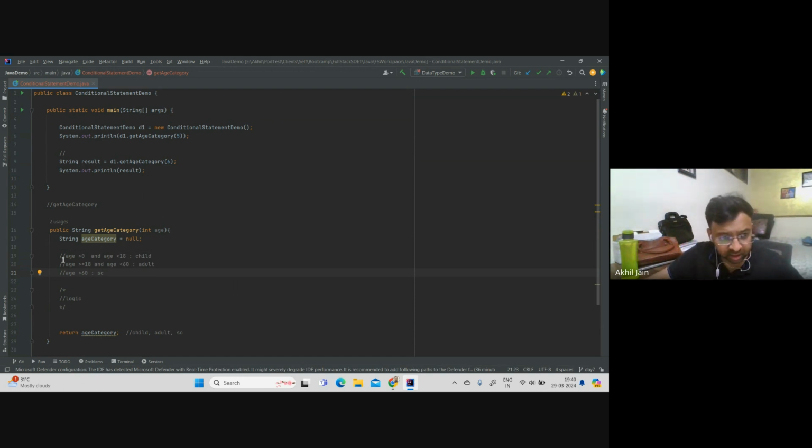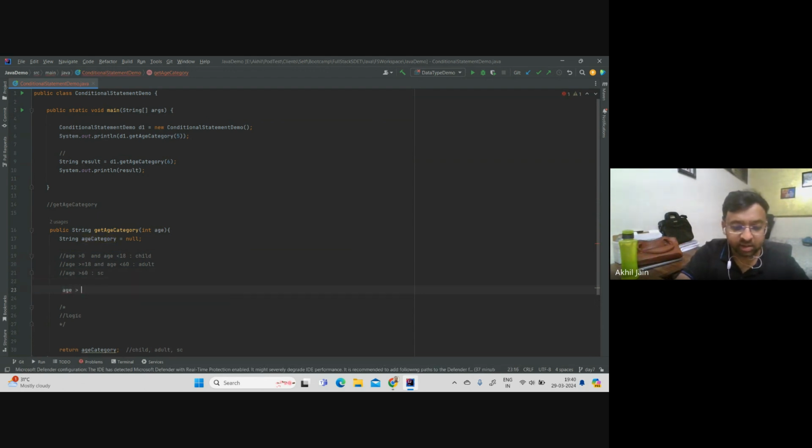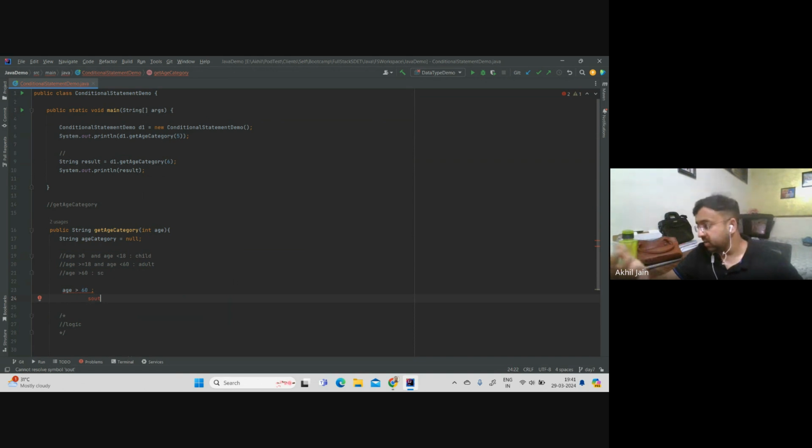There is a condition which needs to be checked, and only then something should be printed. So what should I do here? Let me write here: if age greater than 60, let's say I want to print something with sout. You see, it is complaining about a lot of things. It does not know what age greater than 60 means. But you have to understand, we are trying to check a condition, which can result in true or false. So let's say I provided 6 here, right?